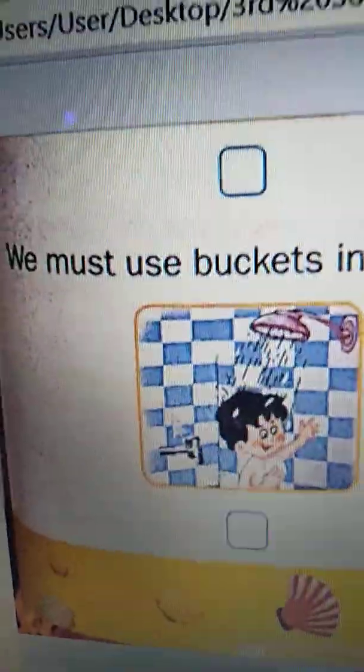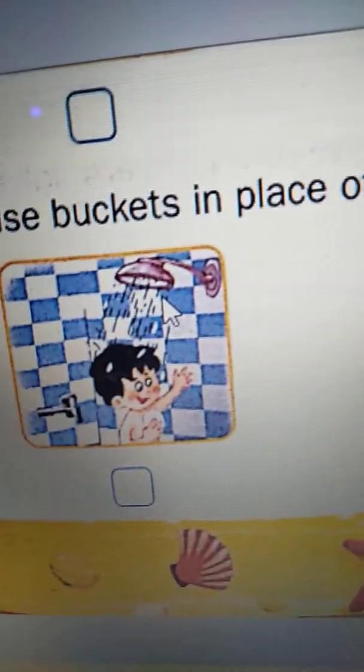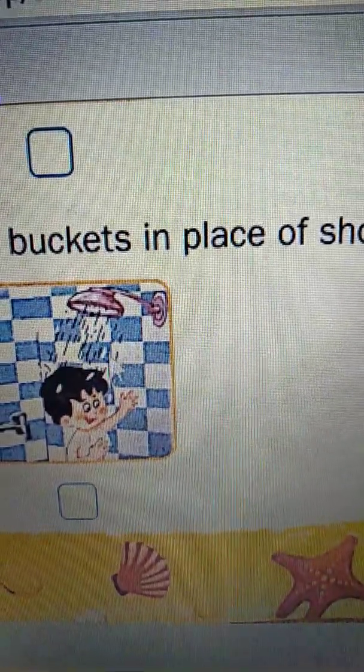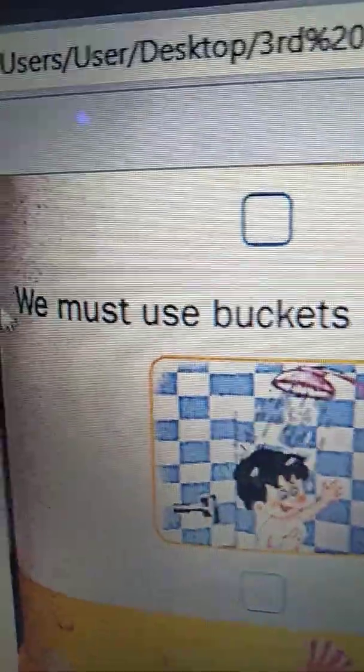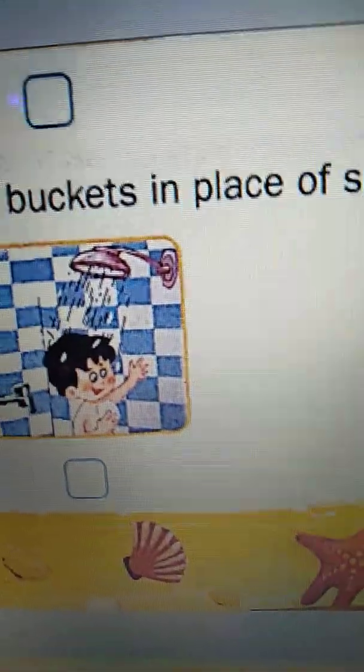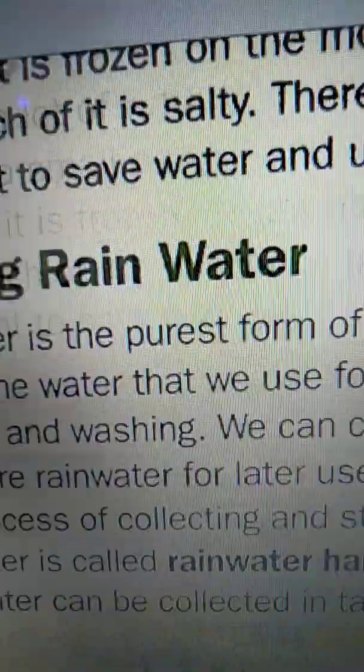Okay. Next one, we must use buckets in place of showers to take a bath. It's better to use buckets. So, we should not use showers. In this way, we will save water. This is all about the chapter on water.